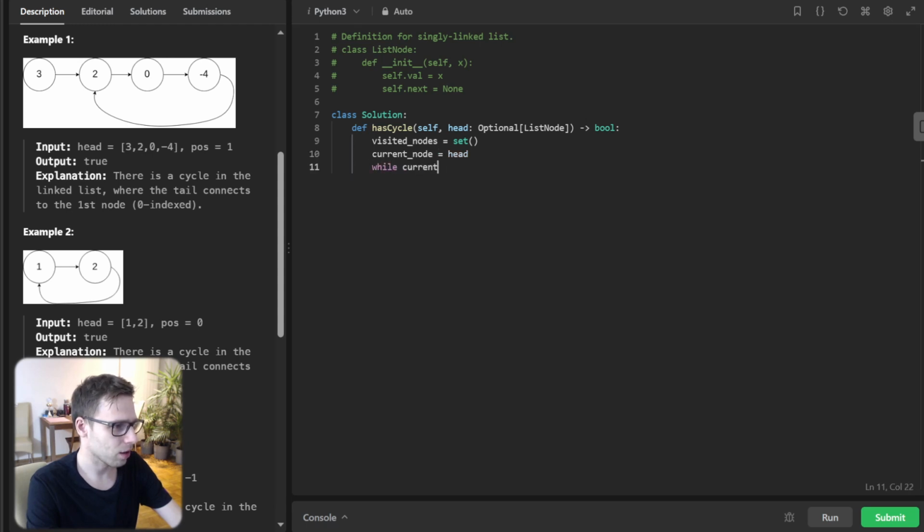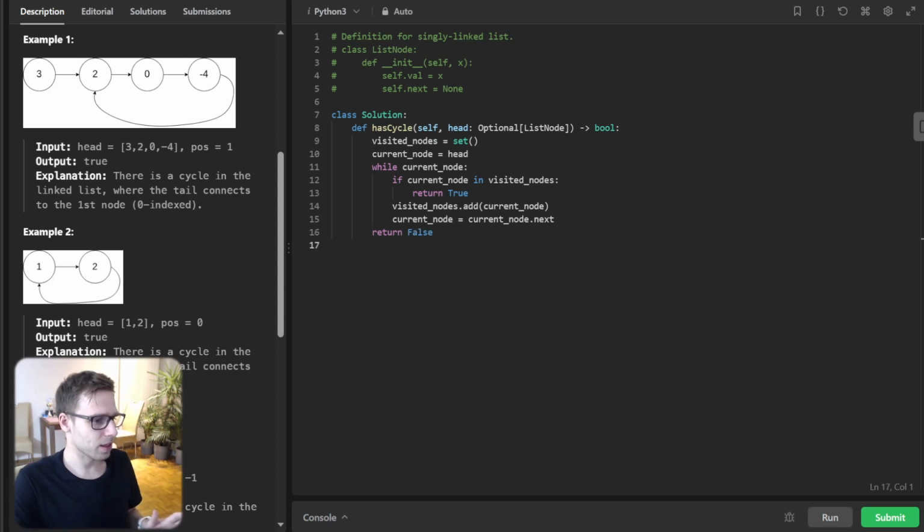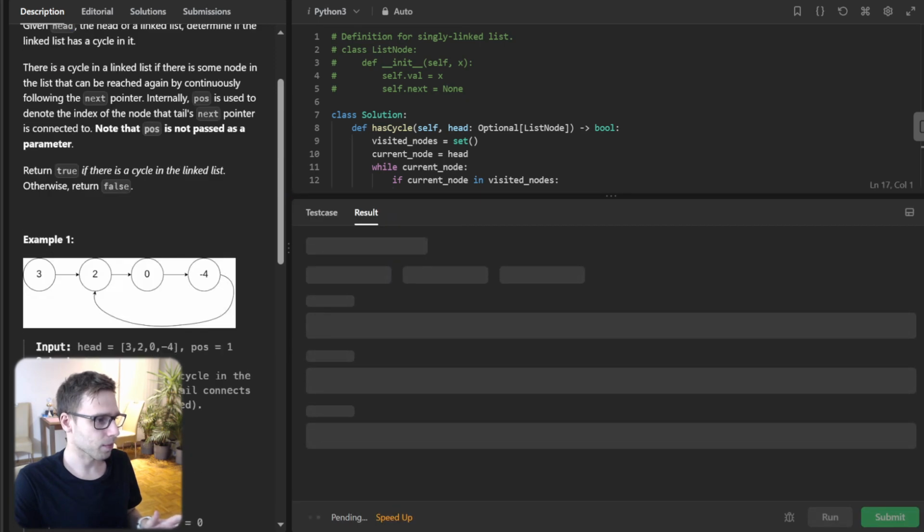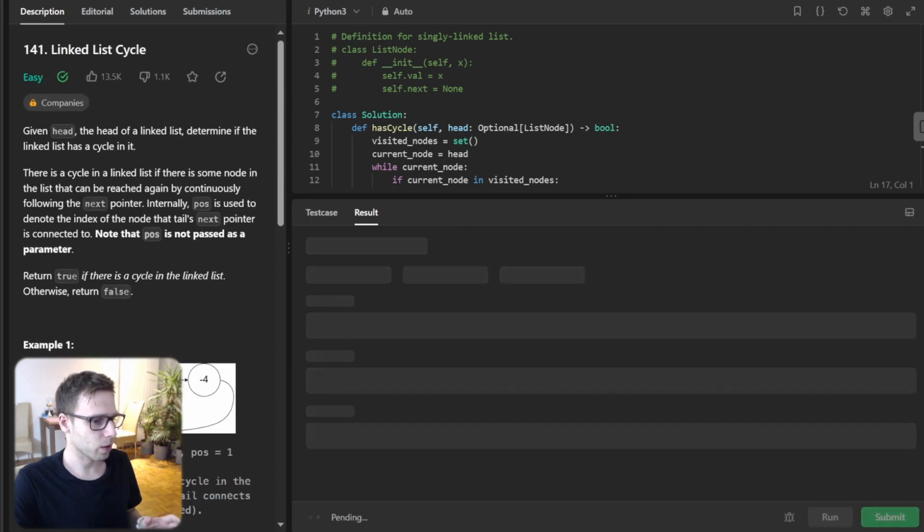While current node, if current node is in visited nodes, then we return true because it's a cycle. Otherwise, we add current node to visited nodes, and current node becomes current node's next. After the loop, return false. Okay, so this is our implementation. Let's run it to verify everything works perfectly. We can submit it.